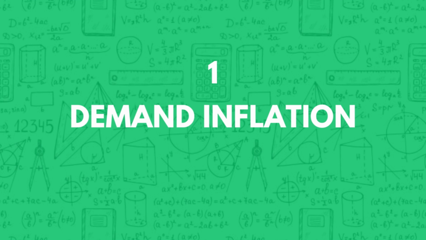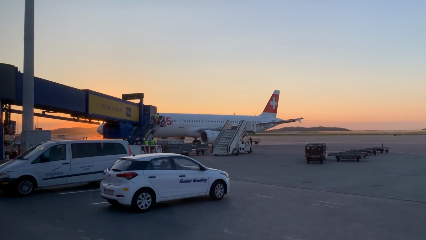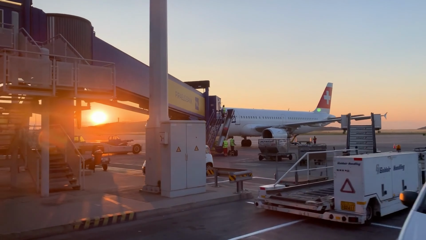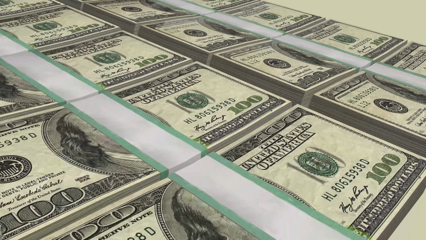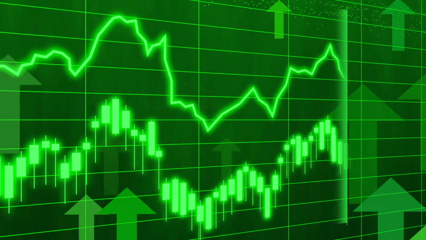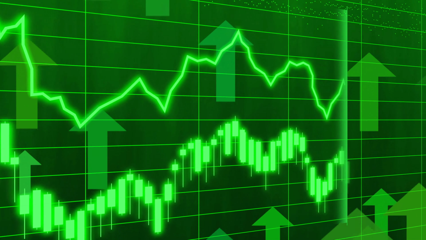Demand pull inflation. Another type of inflation is demand pull inflation. This occurs when the demand for goods and services is higher than the supply. This creates scarcity and drives up prices. An example of this is the housing market, where a high number of buyers can lead to higher home prices.